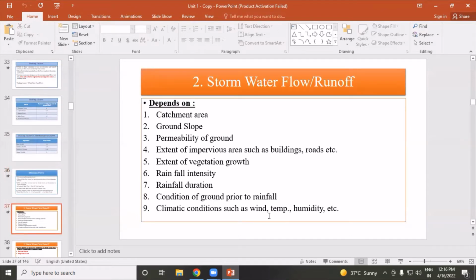Storm water flow depends on rainfall and flow rate. The following points should be considered. First, catchment area. Second, ground slope. Third, permeability of ground. Then next, extent of impervious area such as buildings and roads. Extent of vegetation growth, rainfall intensity, rainfall duration, then condition of ground prior to rainfall, and last one is the climate conditions such as wind, temperature, humidity, etc.